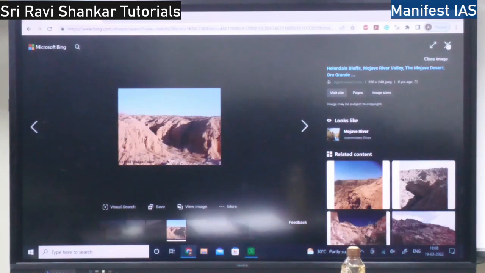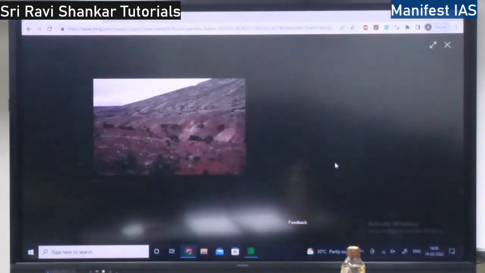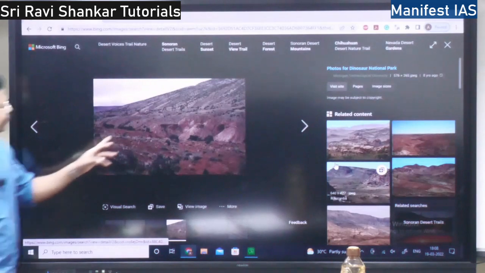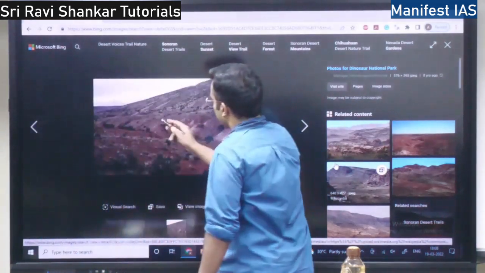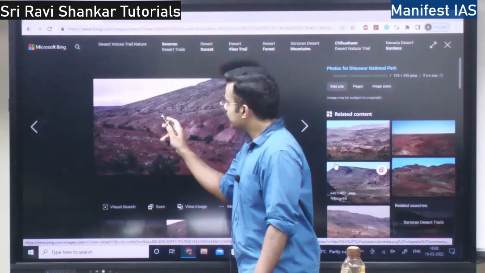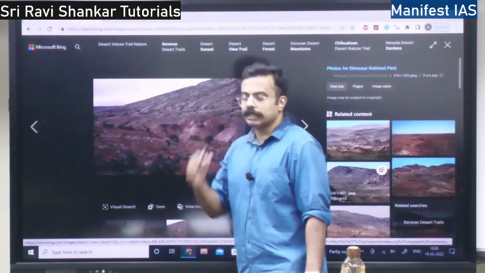Very big picture. See, this is a mountain. Here what you are seeing at the bottom, these are the pediments, right?